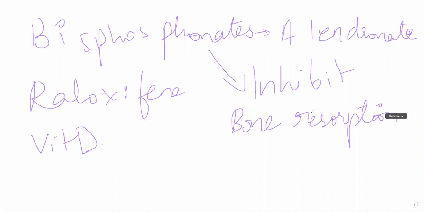Then raloxifene is technically a SERM. It's a selective estrogen receptor modulator. We studied about this in contraceptives and all. This is specifically useful in postmenopausal osteoporosis, very helpful in postmenopausal osteoporosis. Essentially, it will prevent postmenopausal osteoporosis because it is an estrogen receptor modulator. It will modulate that receptor.